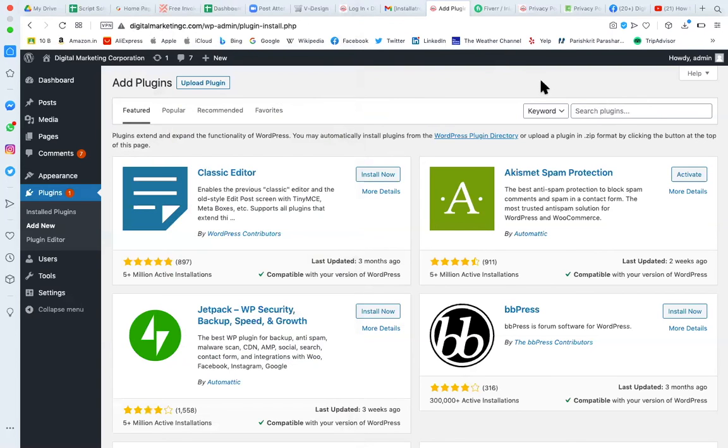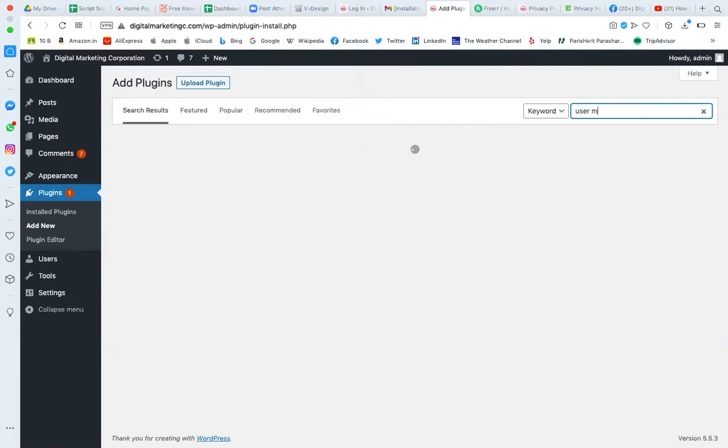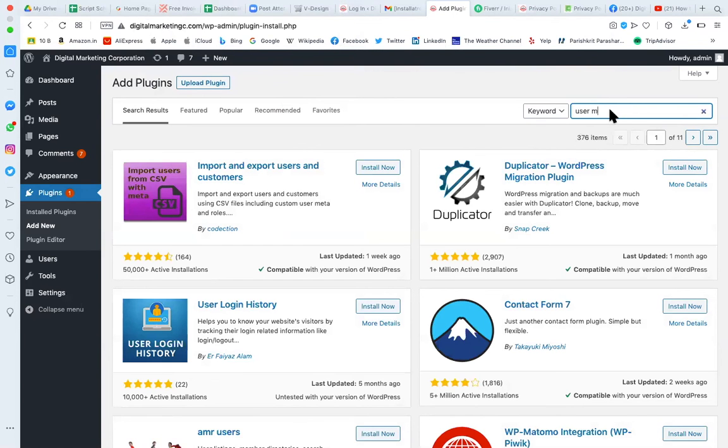You want to have user management, user registration, and you have a plugin for it. If you are seeing any feature on another website and you want it to be a part of your website, just type some related keyword and you will find the corresponding plugins.